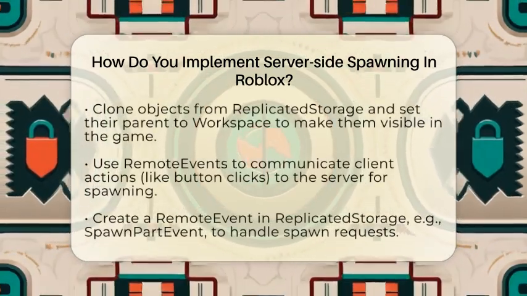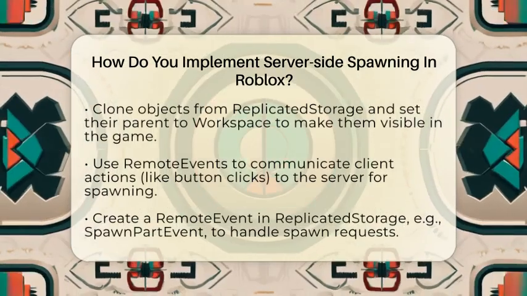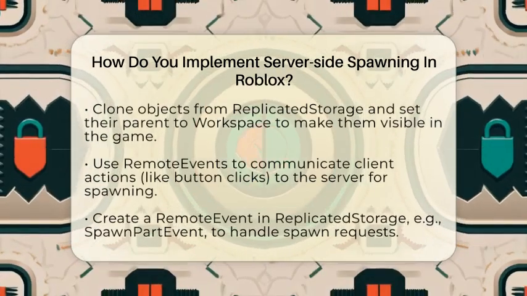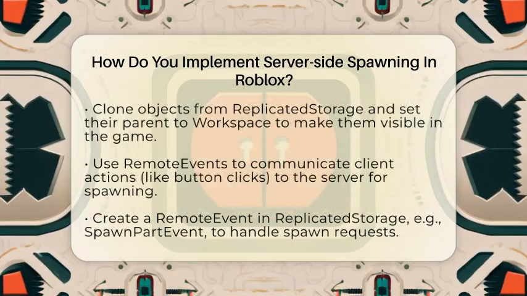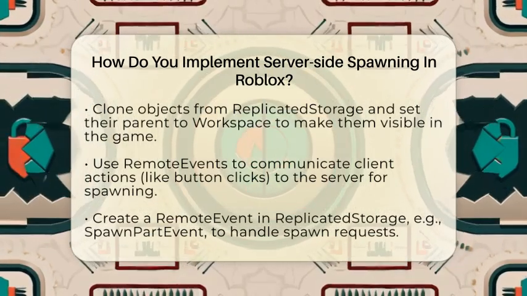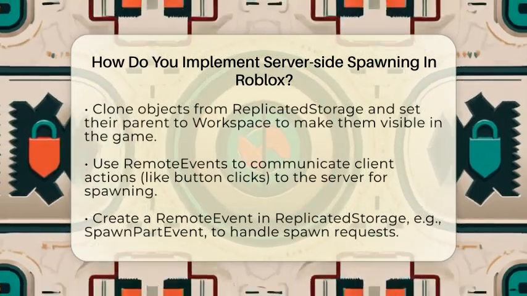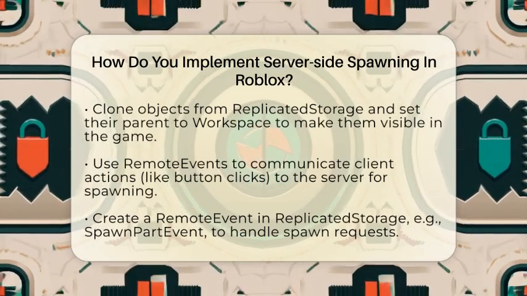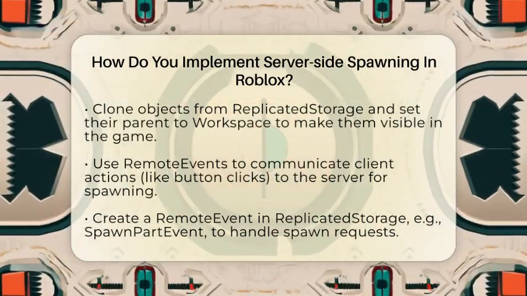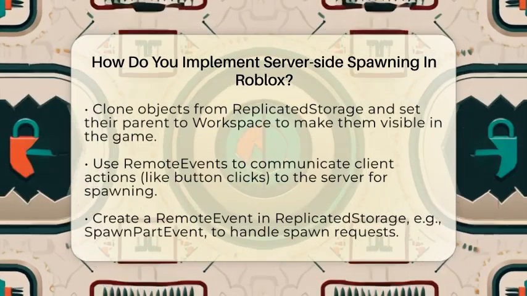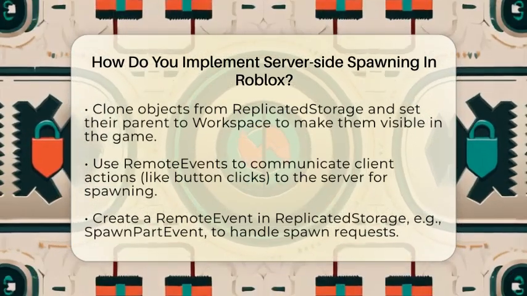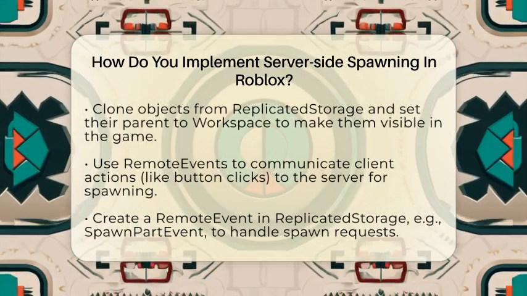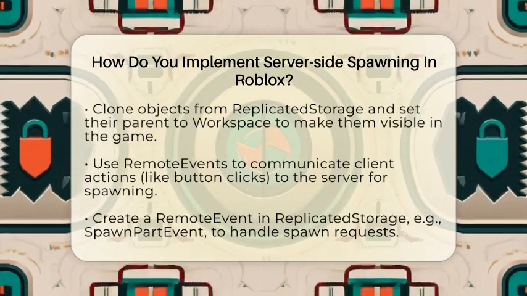Next, store the objects you want to spawn in the replicated storage. This service holds assets that both the server and players can access but aren't visible in the game world until spawned. When you want to spawn an object, clone it from replicated storage and set its parent to the workspace. Workspace is the 3D environment players see. For example, you might write a script that clones a part from replicated storage and positions it at specific coordinates